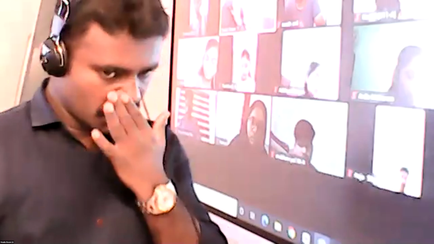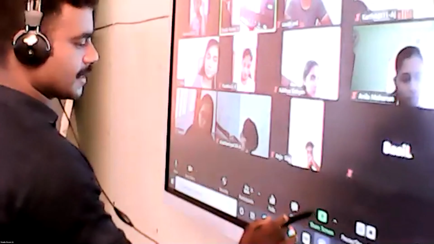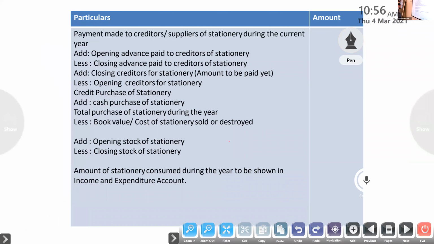Now I am going to do the problem related to consumables. So already we know the consumable adjustments: amount paid to creditors, add opening advance paid to creditor, less closing advance paid to creditor, add closing creditors for stationery, less opening creditors for stationery, then you will get the credit purchase of stationery. With that, add cash purchase, then you will get total purchase of stationery.